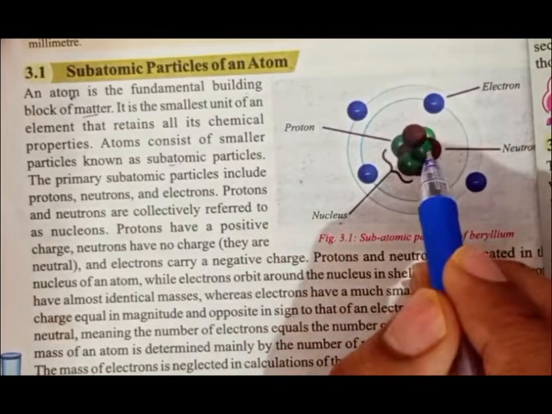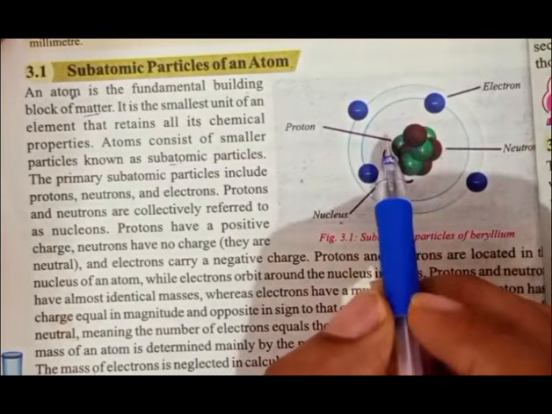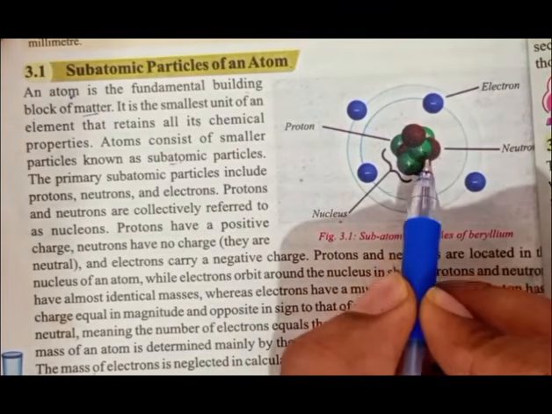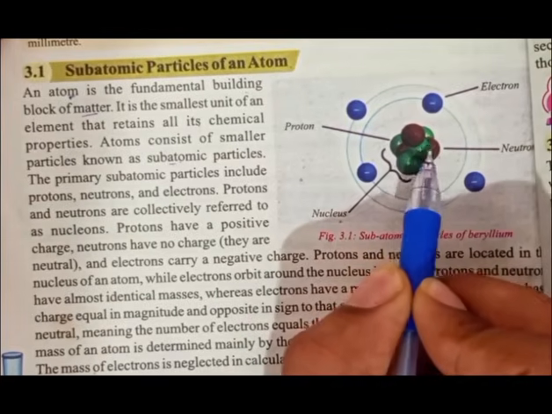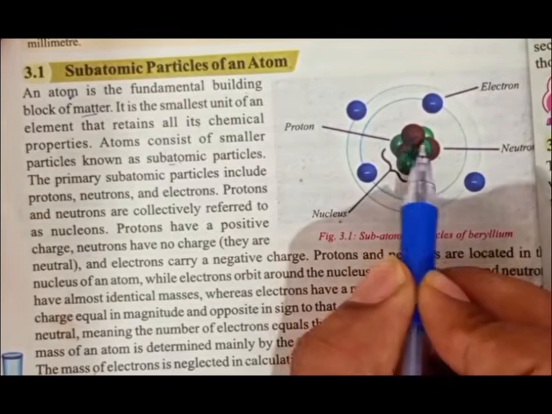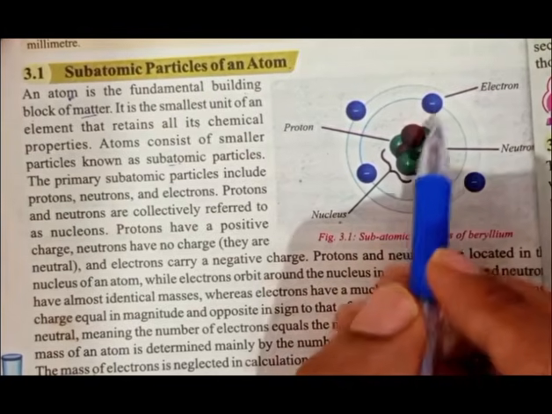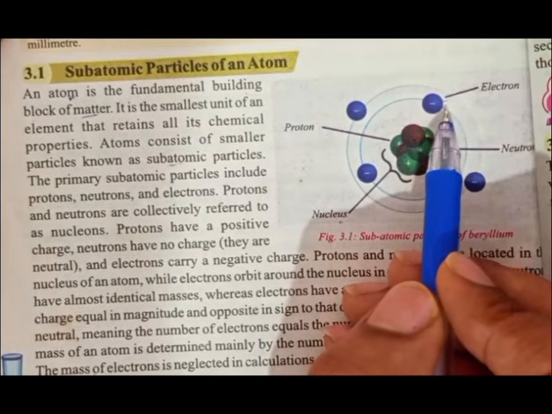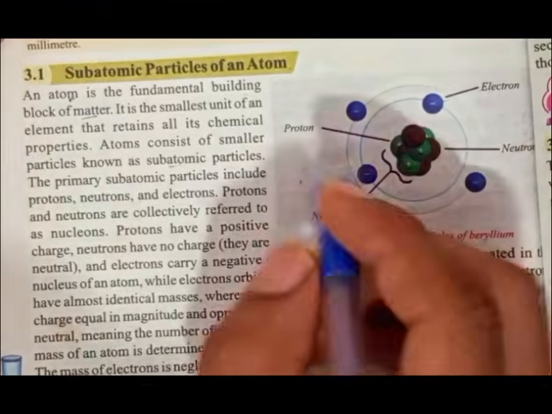But modern scientists discovered that there are subatomic particles: electrons, protons, and neutrons. Protons and neutrons are present in the center of the nucleus. This positive charge is proton and this neutral charge is neutron. The electron is present outside the nucleus in the outer shells, and it contains negative charge.